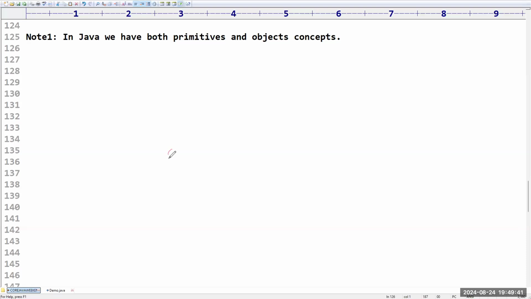See, assume I have a chocolate here like this. If you keep this raw chocolate as it is, and project it to the outside world, it is okay, but not that much good. Same thing, sir, if you wrap it into a paper, then you are going to project it like this. Sir, what will happen? Everyone is going to love to take this one. Sir, this one is data only. Inside this only data is there. But what is the difference? The representation, the way of projection is completely different.